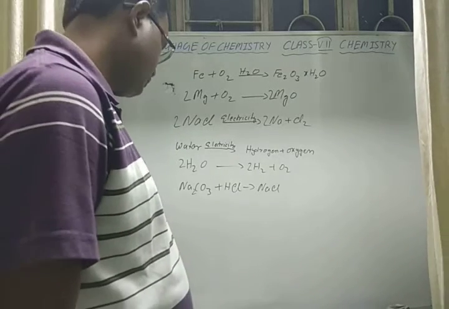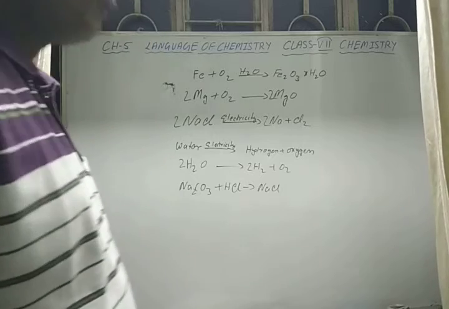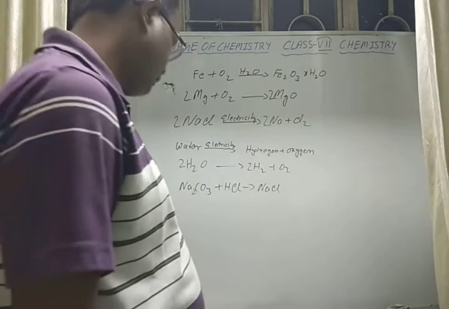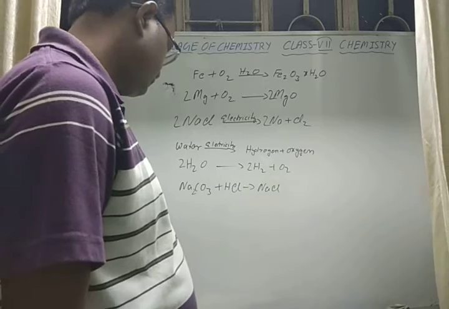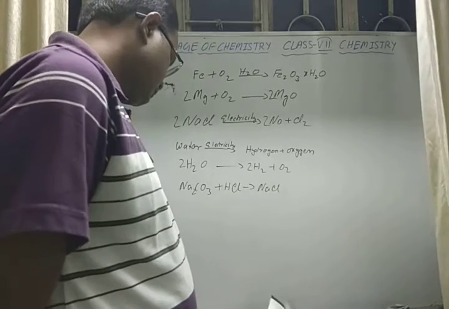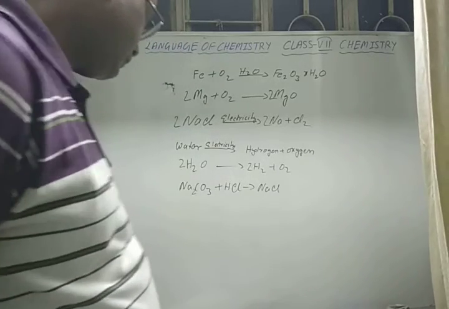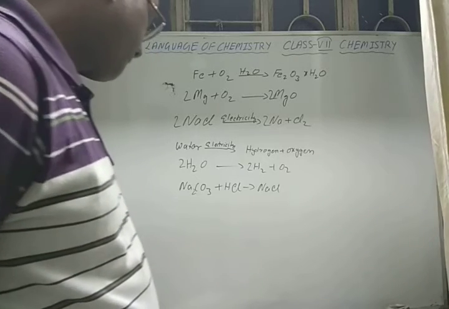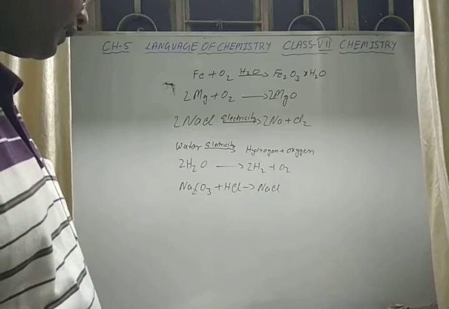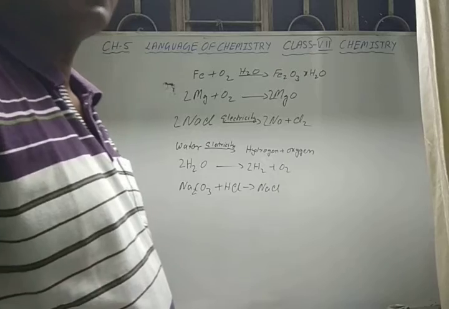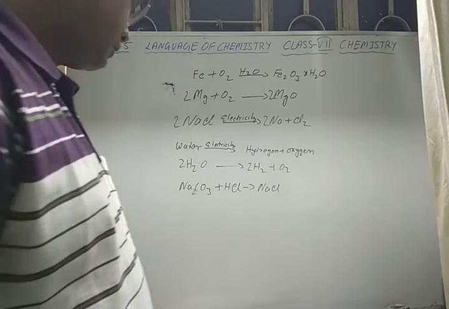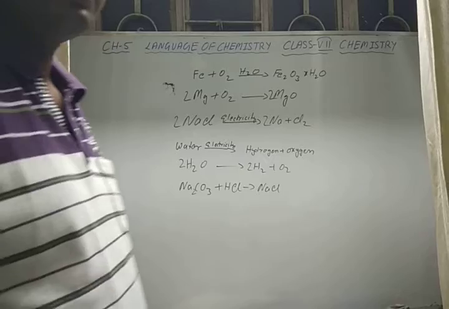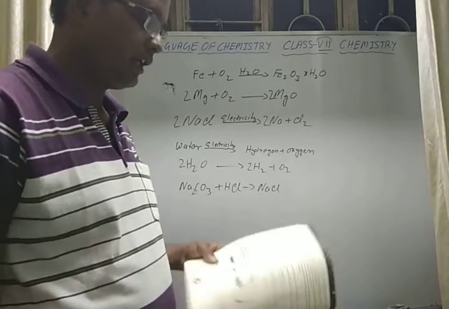So ammonium chloride, NH4Cl, is heated strongly. It decomposes to ammonia and hydrogen chloride, and it is called a decomposition reaction.